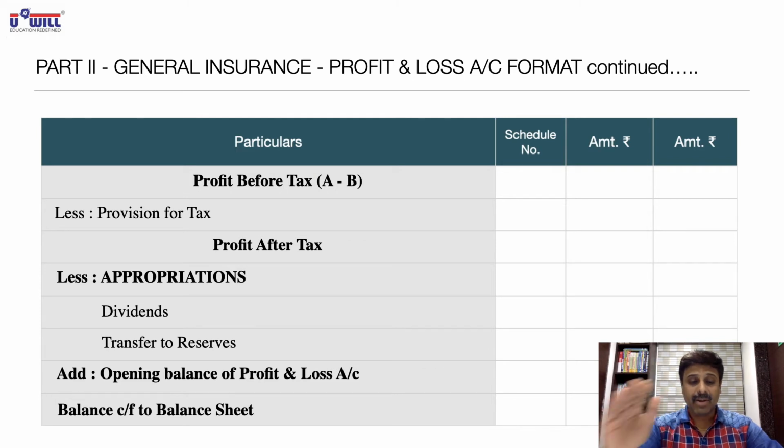Okay, so profit before tax minus provision for tax, we get profit after tax less appropriations. Then we add the opening balance of P&L account, and that final balance is what we carry forward to the balance sheet. So revenue account format is done, P&L account format is done. Now we take up the balance sheet format.